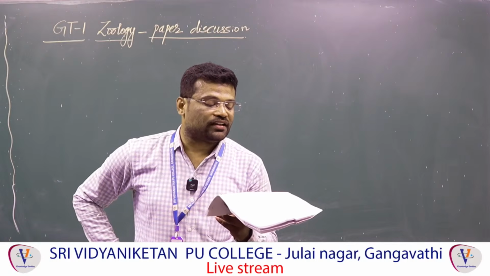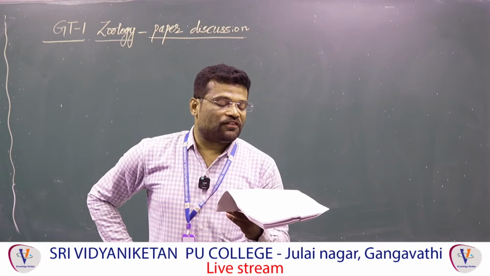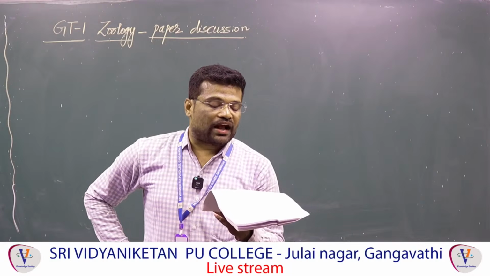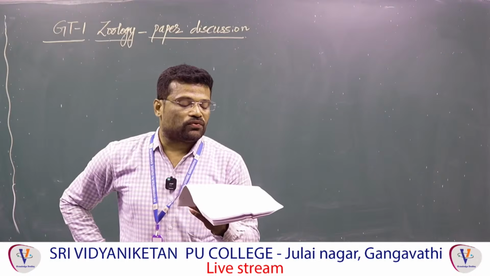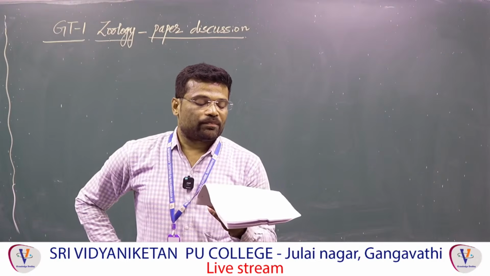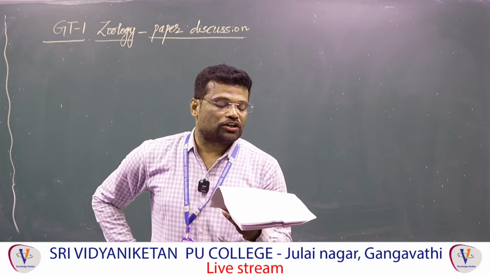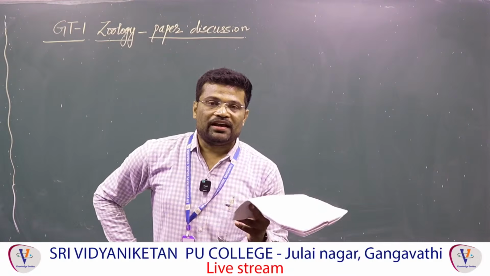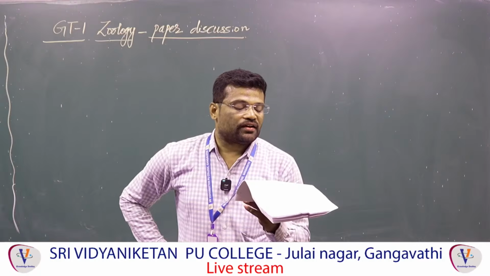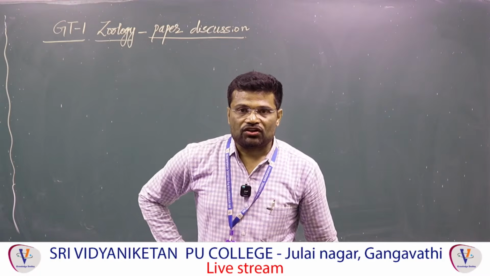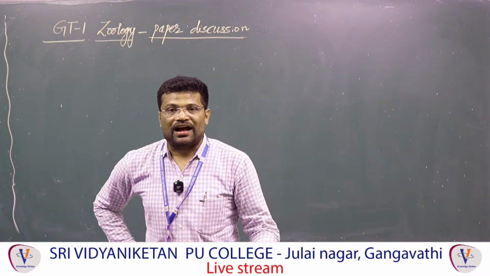Next, question number 93. A woman is infertile due to thick and tough zona pellucida developed around the secondary oocyte she produces. Suggest a suitable ART procedure to solve the problem. Here, zona pellucida is thick and tough.